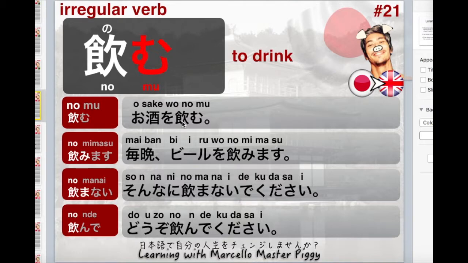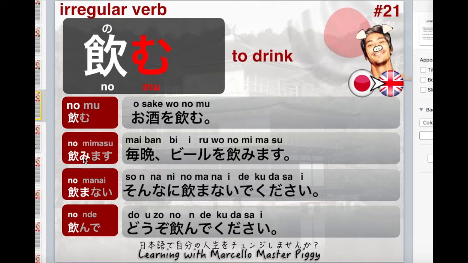Osake o nomu. So when somebody comes to you and asks, "Osake o nomimasu ka?" they're asking in general, like, do you drink alcoholic drinks? Not only asking about the Japanese sake, which we call nihonshu, or nihonshu if it's the cold one, and atsukan is if it's the hot one that we drink in the winter.